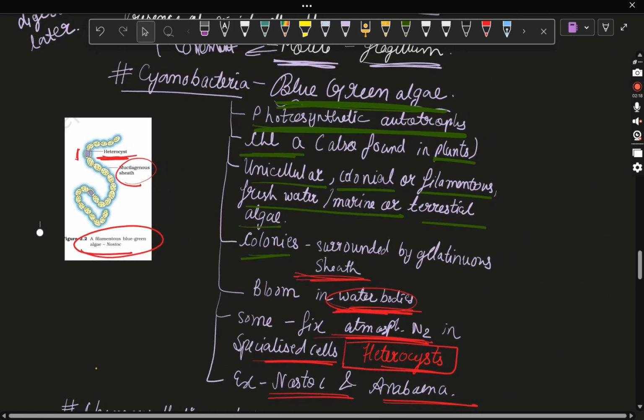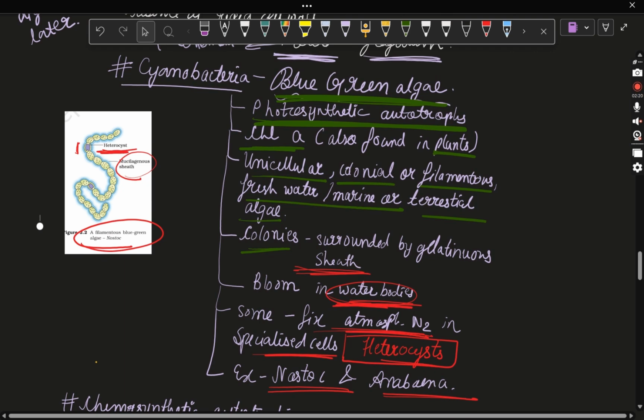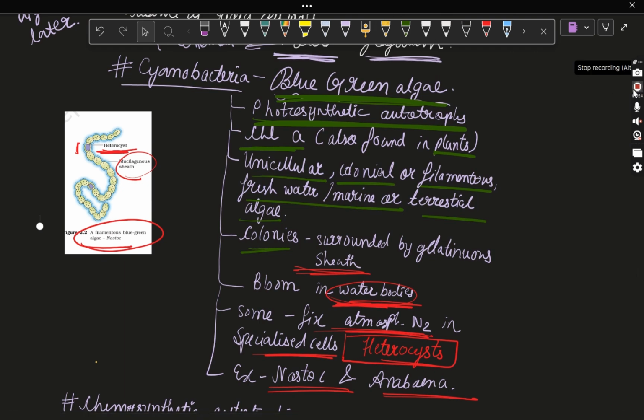Okay. So, this was all about the cyanobacteria. First category of eubacteria: photosynthetic, chlorophyll A, colonial, filamentous, gelatinous sheath, fixes atmospheric nitrogen.